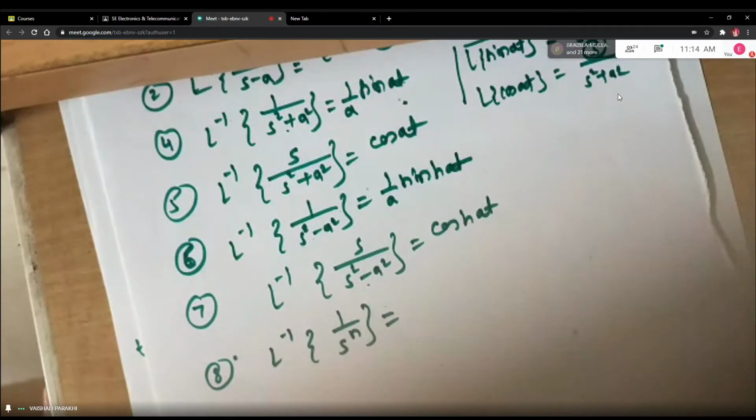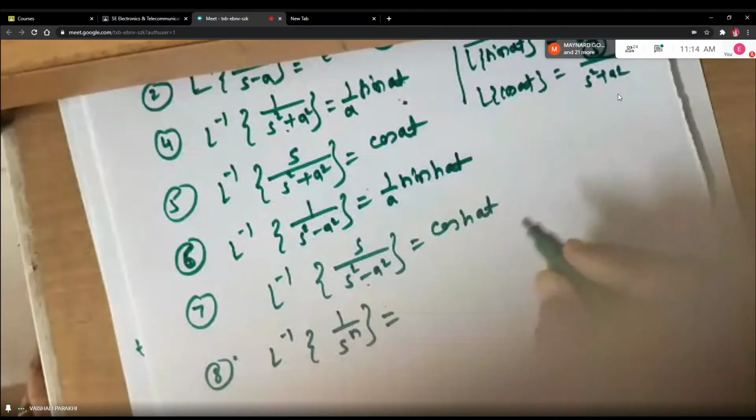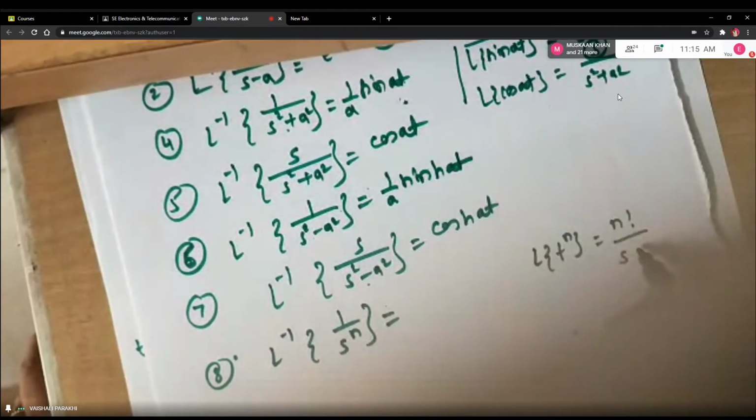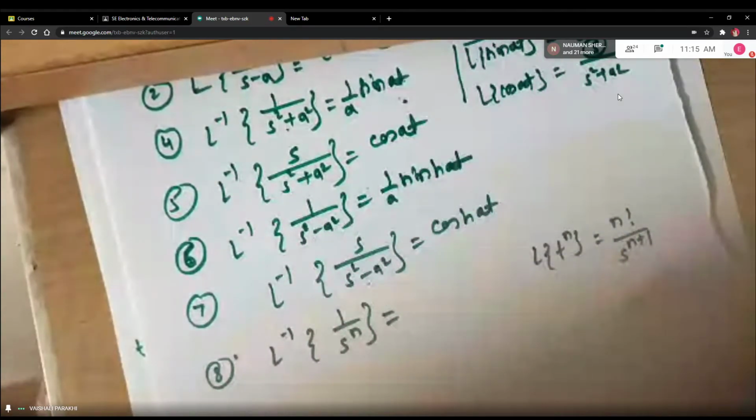Ma'am, is it S upon n factorial into t raised to n? No. Okay, with which formula are you comparing this? The Laplace of t raised to n. Okay, what is Laplace of t raised to n? n factorial upon s raised to n plus 1. You told me this formula, right? Now you have to compare this with this formula and tell me what will be L inverse of 1 upon s raised to n. You are correct. You are going to refer to this formula.